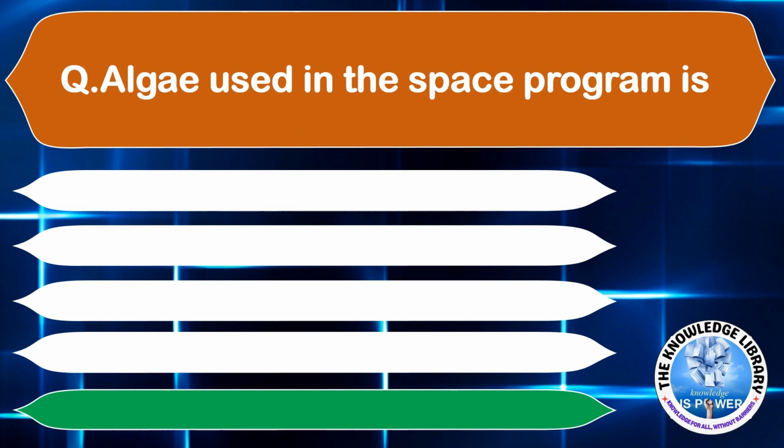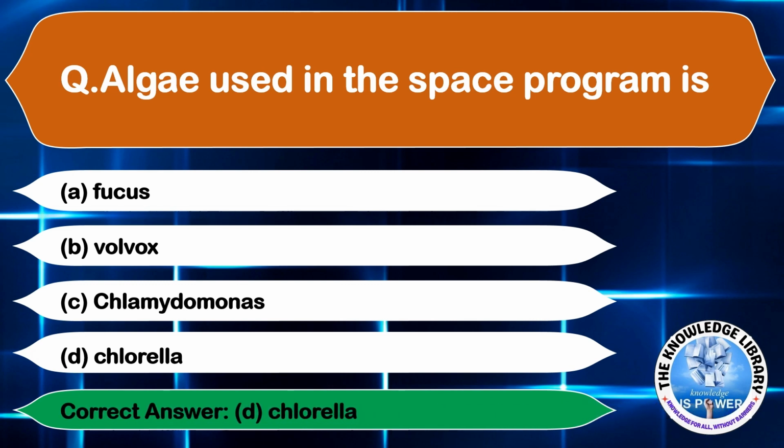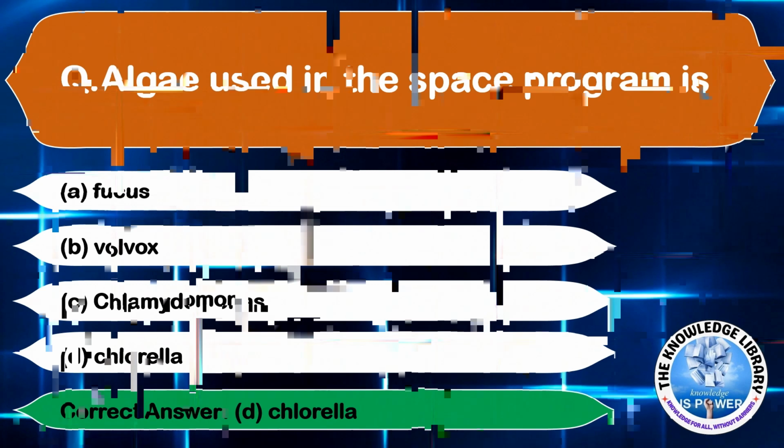Algae used in the space program is option A, Fucus, option B, Volvox, option C, Chlamydomonas, option D, Chlorella. The correct answer is option D, Chlorella. Moving on to the next question.